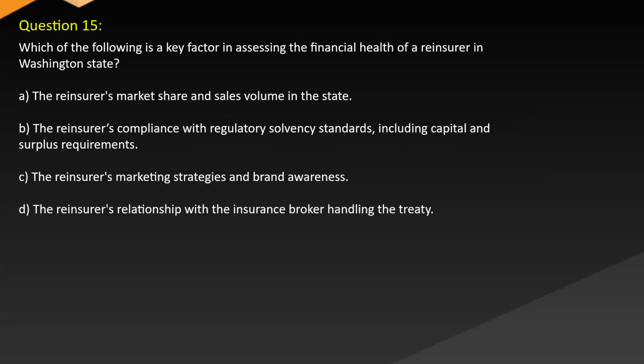Question 15. Which of the following is a key factor in assessing the financial health of a reinsurer in Washington state? A. The reinsurer's market share and sales volume in the state. B. The reinsurer's compliance with regulatory solvency standards, including capital and surplus requirements. C. The reinsurer's marketing strategies and brand awareness. D. The reinsurer's relationship with the insurance broker handling the treaty.